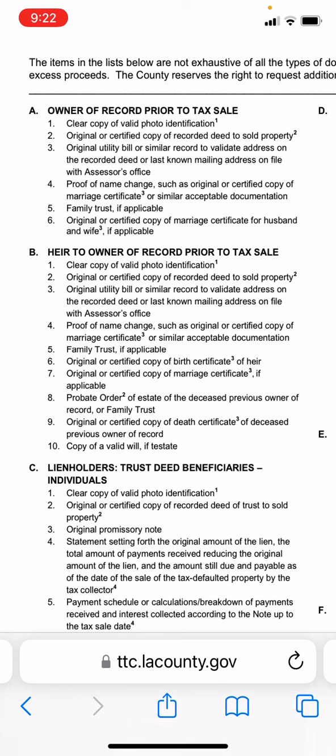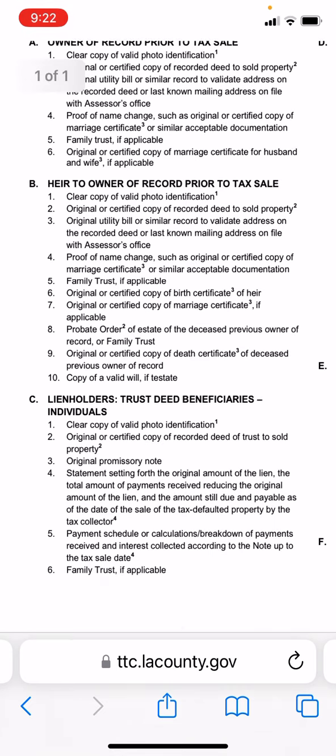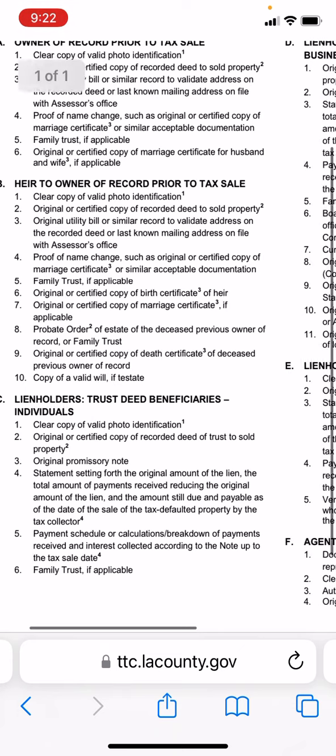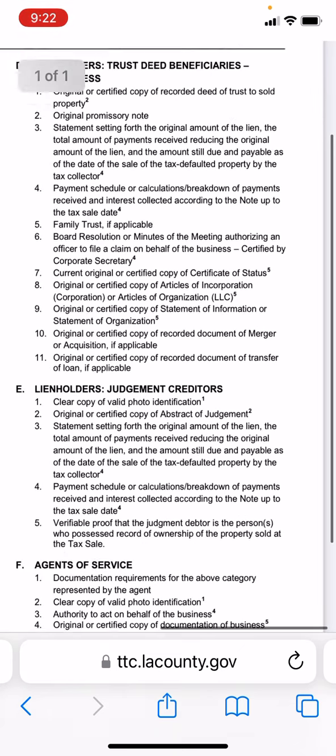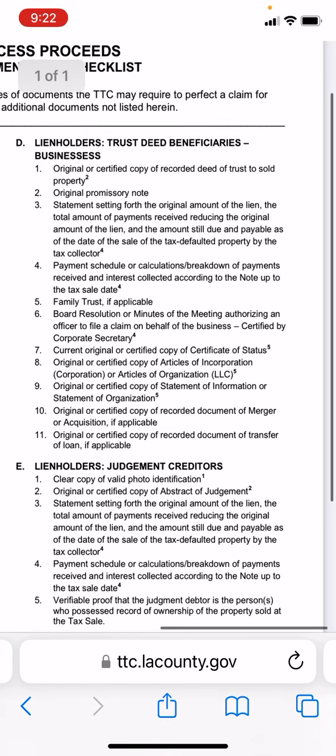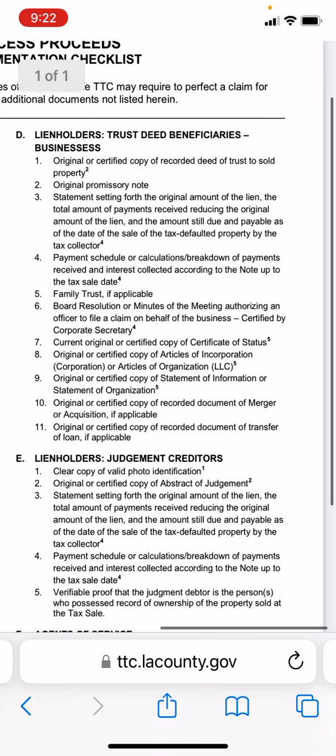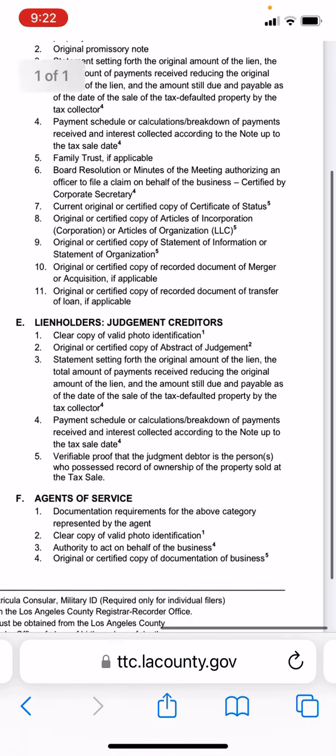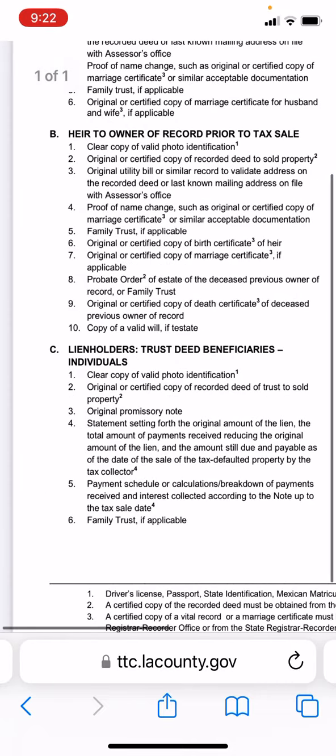Heirs to the owners of record. The copy of the photo identification, original certified copy of recorded deed of sale. So you're just going to want to go through here and see what's applicable to your situation. Lien holders, trust deeds, benefit businesses. Yep. All right, so let's back out of here.